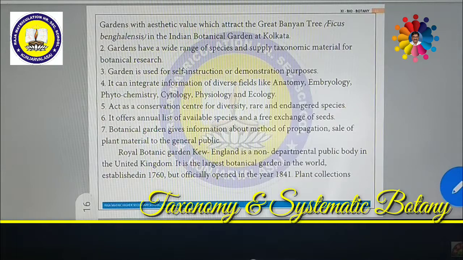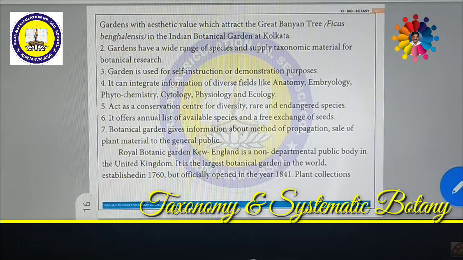Gardens have a wide range of species and supply taxonomical material for botanical research. The garden is used for self-instruction or demonstration purposes. It can integrate information of diverse fields like anatomy, embryology, phytochemistry, cytology, physiology and ecology as well.